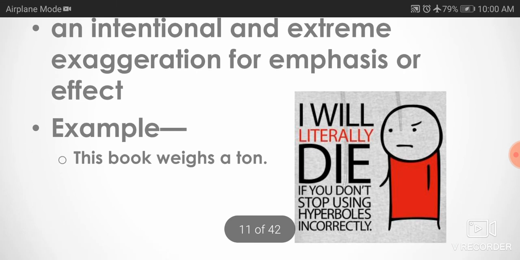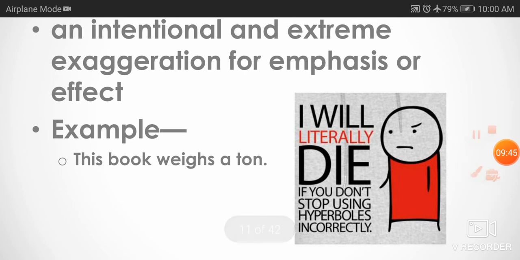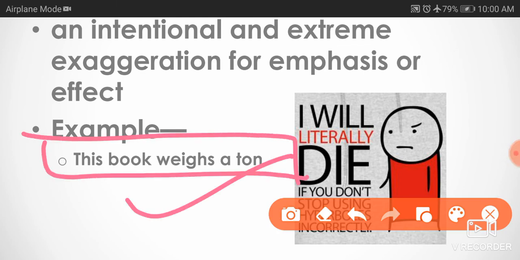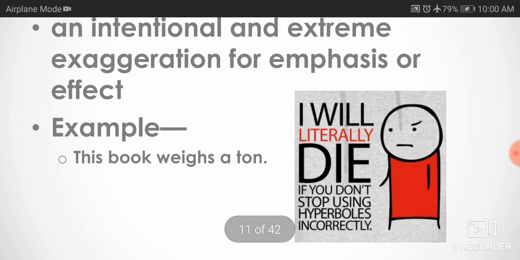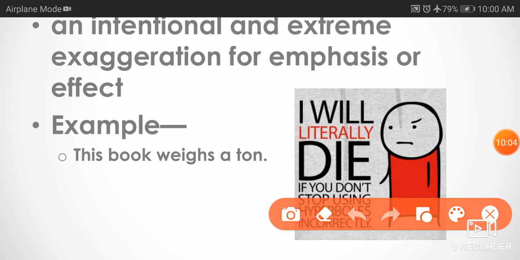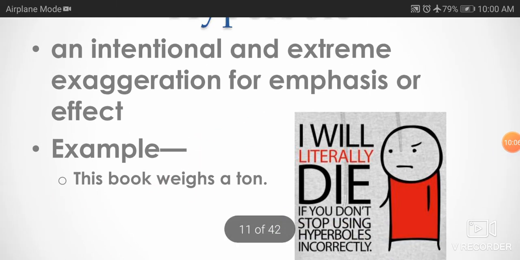Hyperbole literary device, as there is an example here: this book weighs a ton. By the way, a book doesn't have a weight like this, but the example says, this book weighs a ton. This is the hyperbole literary device. I will literally die if you don't stop using hyperboles incorrectly. These are the examples of hyperbole devices.